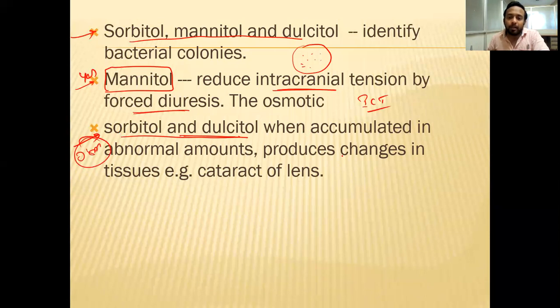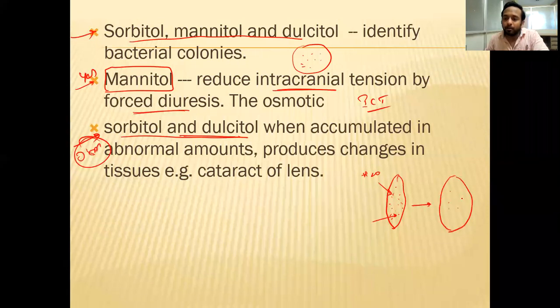So when they are accumulated in the lens, in your eye lens, what happens? If their concentration increases in the eye lens, it attracts water molecules. So what happens to the lens? It bulges.